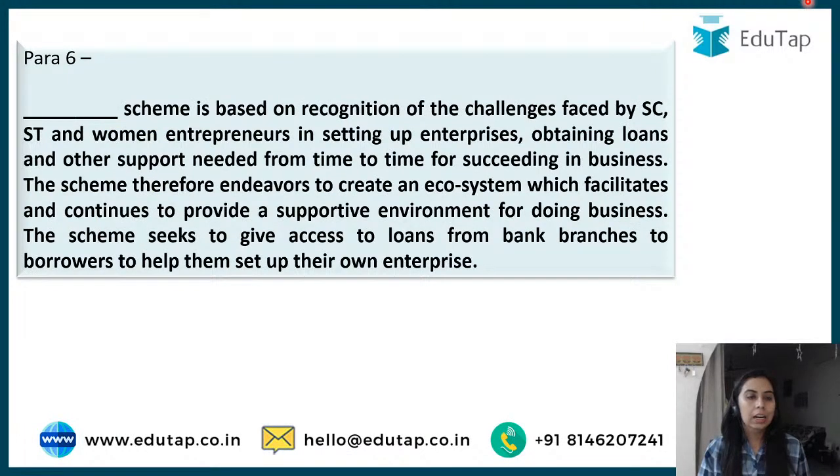The scheme is based on the recognition of challenges faced by SC, ST and women entrepreneurs in setting up enterprises, obtaining loans and other support needed from time to time for succeeding in business. The scheme therefore endeavors to create an ecosystem which facilitates and provides a supportive environment for doing business. I hope you are able to recall easily which scheme we are talking about. The scheme seeks to give access to loans from bank branches to borrowers who can help them set up their enterprise. Before I move on to the question, what would be the answer?